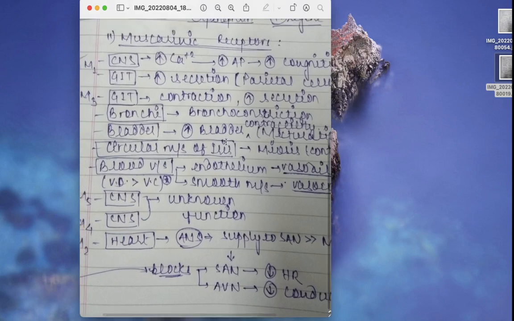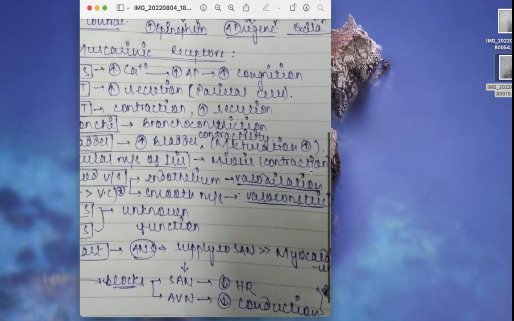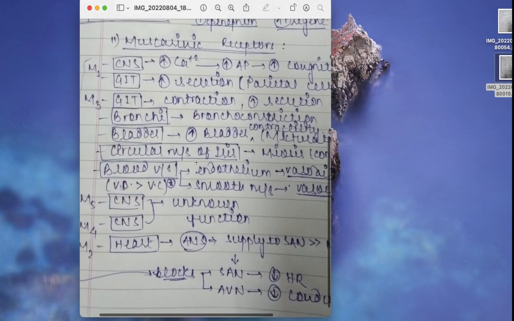Now, this is a nice mechanism you have to understand. In the eye, in the iris, we have two muscles, the circular muscles and the radial muscles. The circular muscles help in contraction, and the radial muscles help in dilatation of the pupil. So, when there is stimulation of circular muscles, there will be contraction of the pupil. So, it will lead to miosis. There are two functions that occur, mydriasis and miosis. In this case, it will be miosis, and the radial muscle causes mydriasis. We'll see later on.